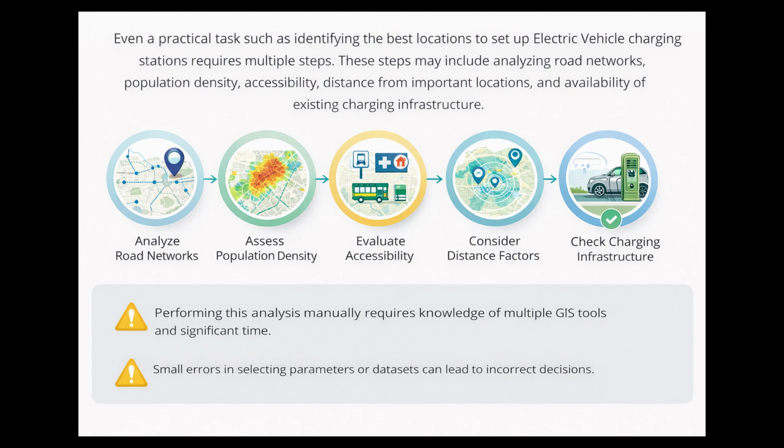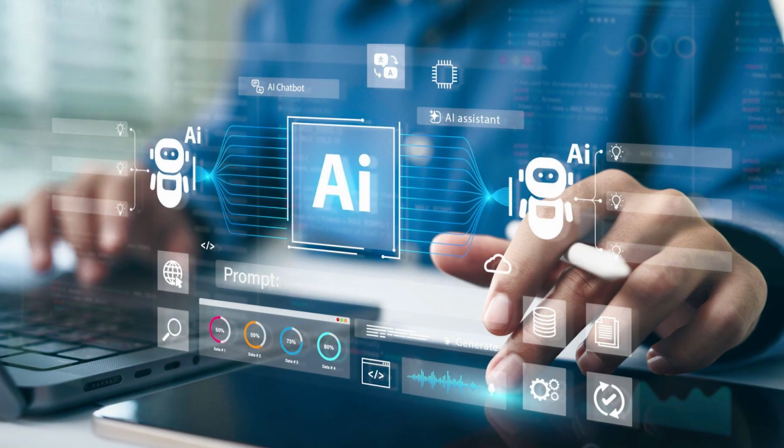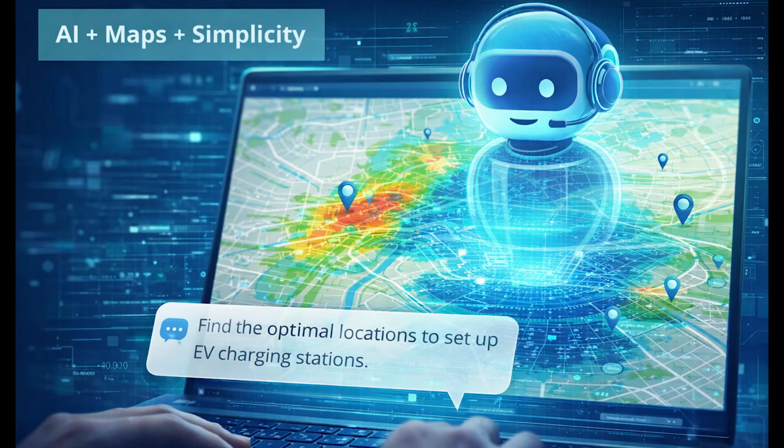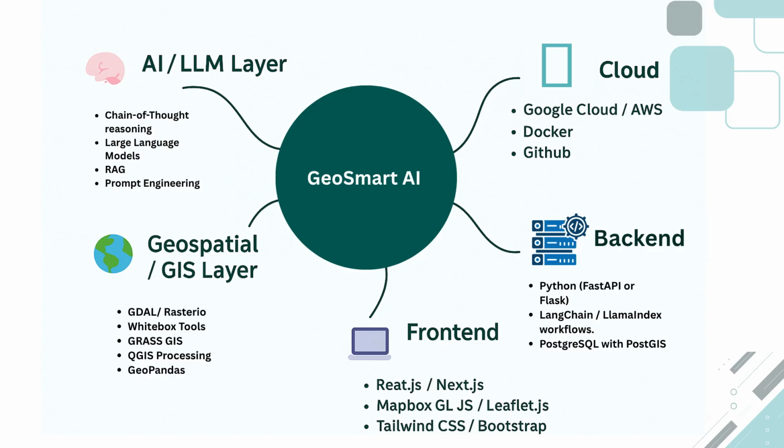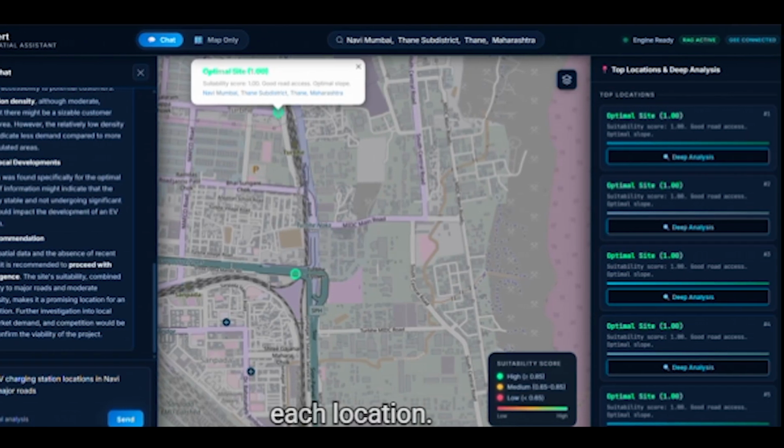Small errors in selecting parameters or datasets can lead to incorrect decisions. Different analysts may also follow different workflows, which reduces consistency and reproducibility. Therefore, there is a need for an intelligent system that simplifies spatial analysis and allows users to perform complex geoprocessing tasks using simple, natural language. To solve this problem, we developed GeoSmart AI, an intelligent system that combines large language models with geospatial processing tools.